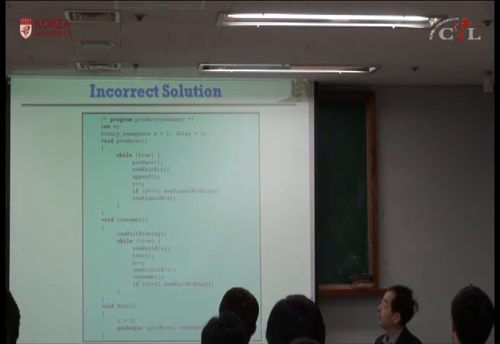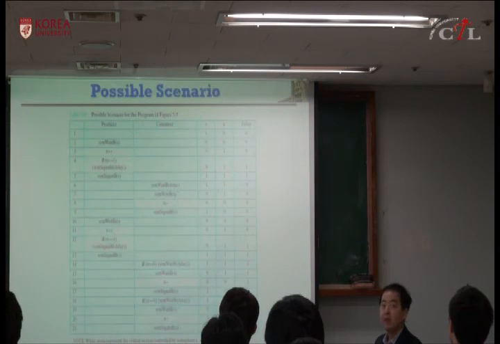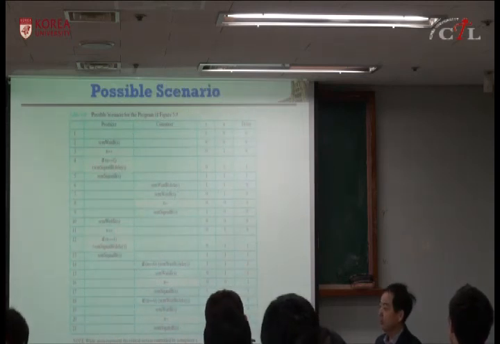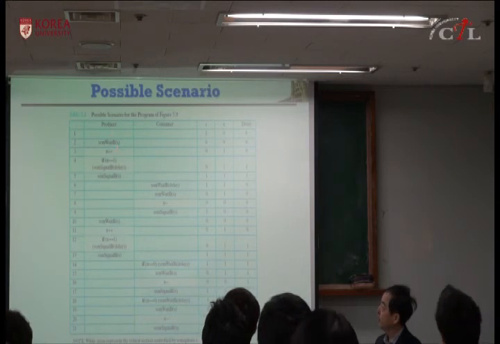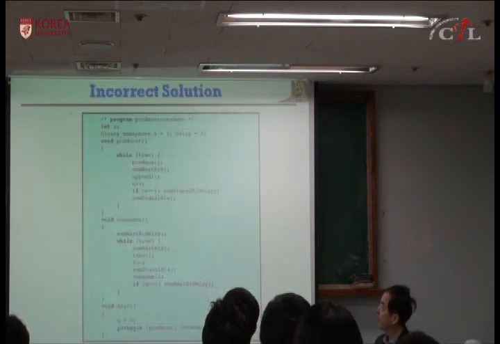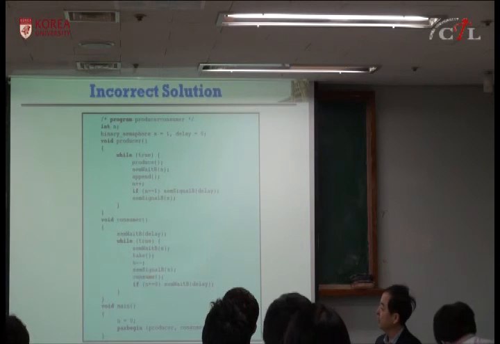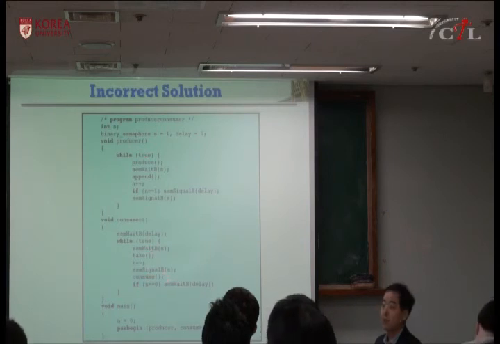And this leads to some undesirable result. So if you follow this, first the producer performs wait, because for produce you ignore, for consume you ignore, you just look at the semaphore operations.